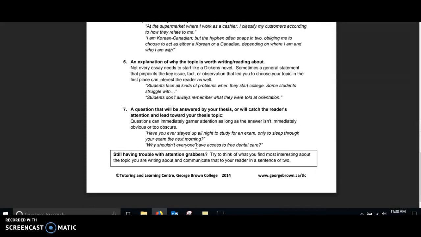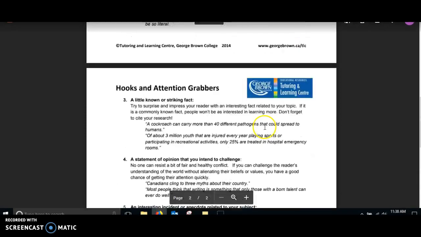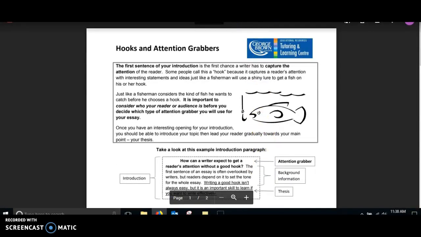Or something that's also really helpful is asking a question that will be answered in your thesis. So you could ask one of those questions like, why shouldn't everyone have access to free dental care? You could ask one of those rhetorical questions. Something you could also do is you could just dive into it. Explain why the topic is worth writing and reading about. Okay? If you want to go into more detail, again, this is available in the classroom.